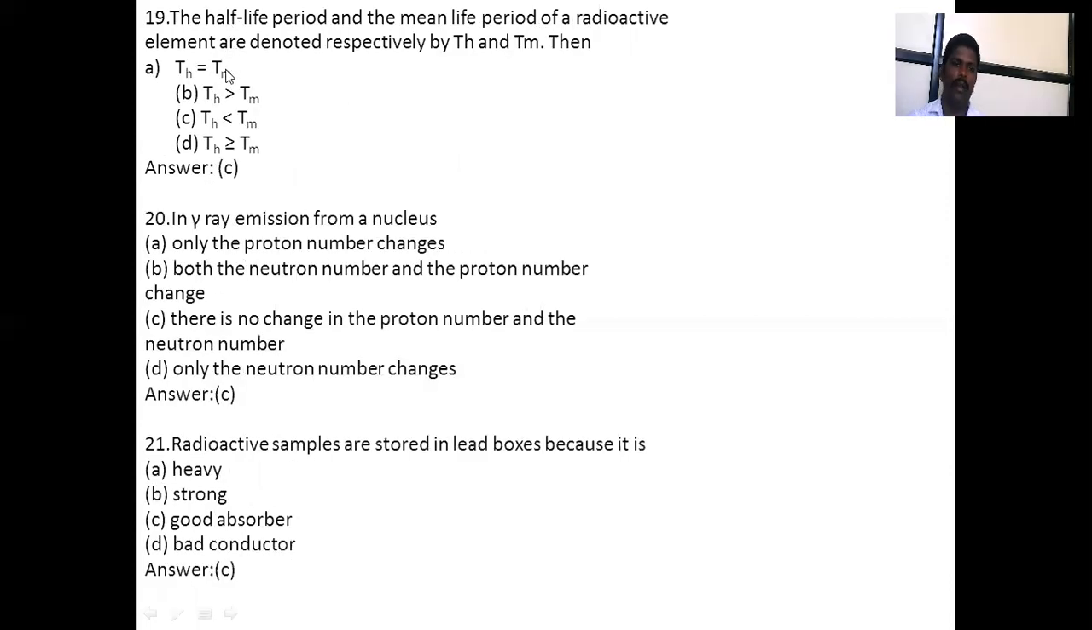Next one, the half life period and mean life period of radioactive elements are denoted respectively by Th and Tm. Then the relation between them is that Tm is greater than Th. In gamma ray emission from the nucleus, the option will be C. There is no change in the proton number and neutron number. Only the stability will change in gamma ray emission. And now the last one: radioactive samples are stored in lead boxes because lead is, option C, a good absorber. Okay, thank you.